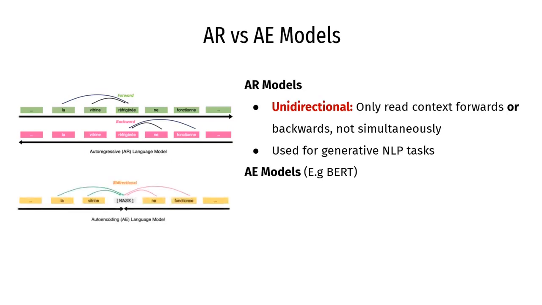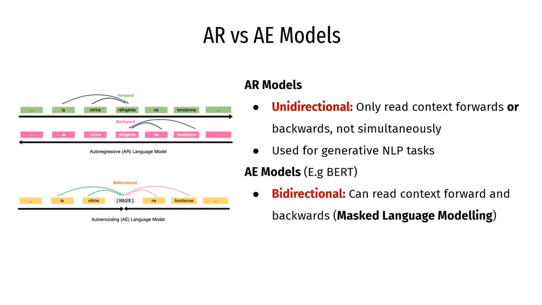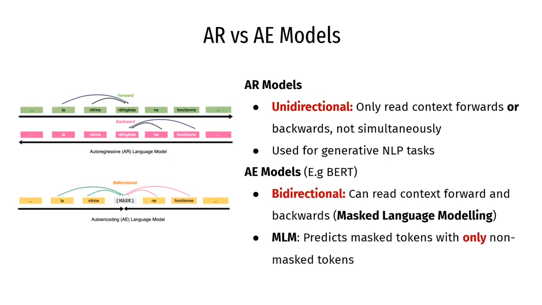However, AE models like BERT are known for their ability to model bidirectional context through the use of the masked language modeling task for pre-training. So as the MLM task works by predicting masked tokens with only non-masked tokens, this means that other masked tokens are not used for prediction. Hence, in order to help AR models obtain bidirectionality while solving the current limitations of MLM, a new pre-training task was introduced.